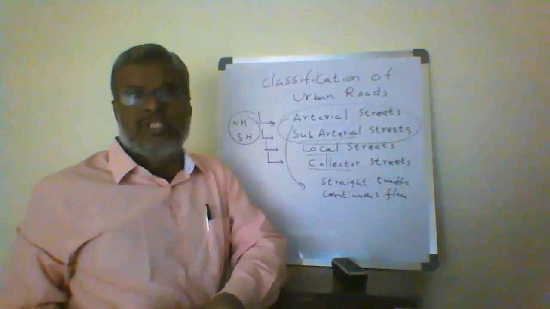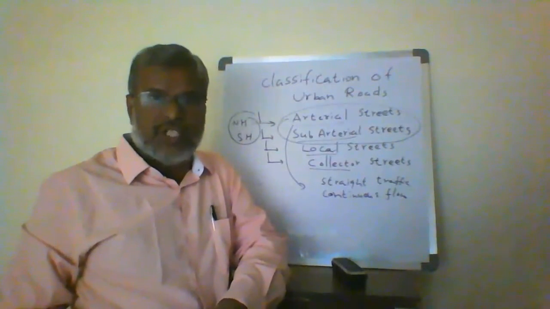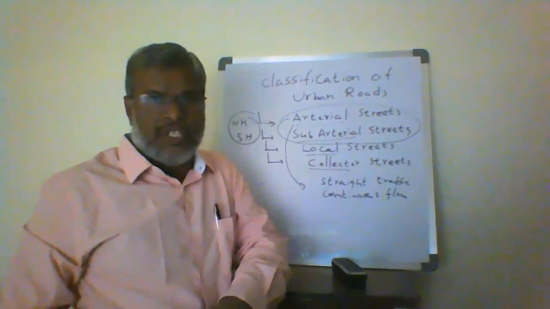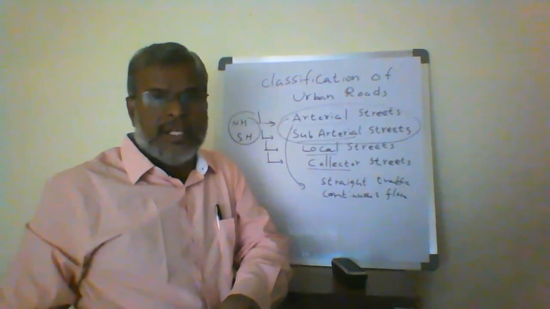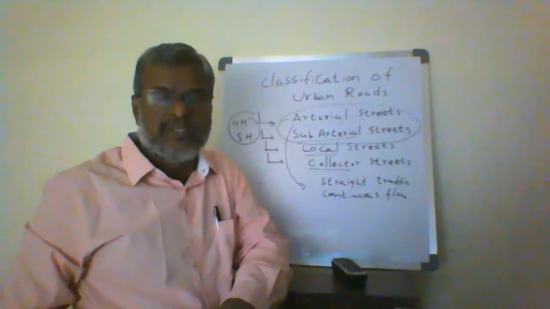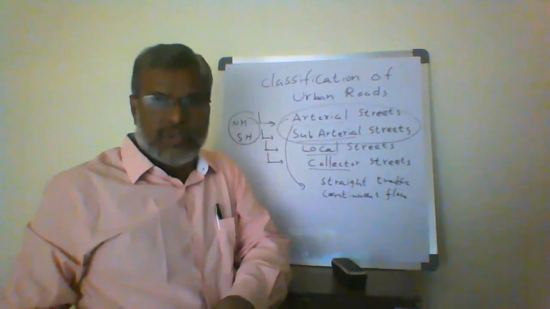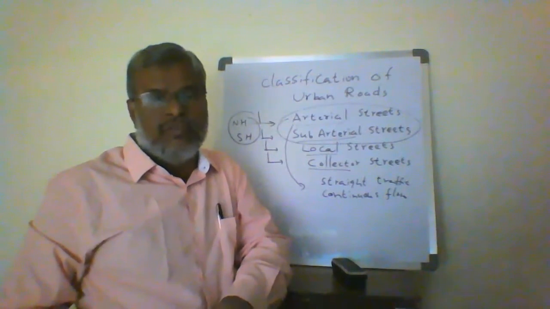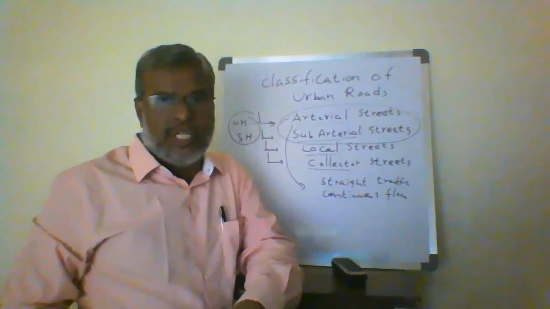The rural road classification is expressways, national highways, state highways, major district roads, other district roads, and village roads. In the rural road classification, national highways come under the higher priority. The next priority is state highways, then major district roads, then other district roads, and then village roads. So this is the hierarchy when going for rural road classification.